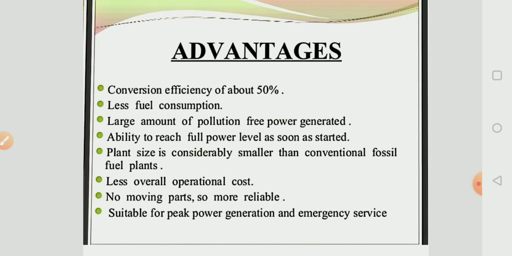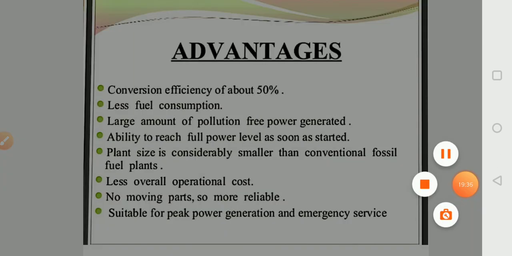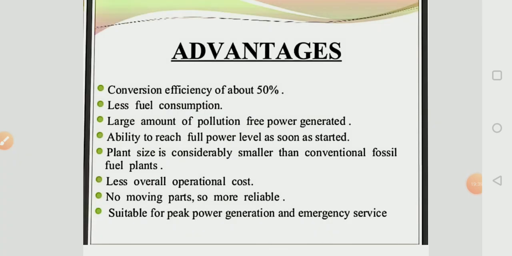Now some advantages of MHD generation. The efficiency is about 50%, and there is less fuel consumption. A large amount of pollution-free power is generated. It has the ability to reach full power level as soon as it is started. The plant size is considerably smaller than a conventional fuel plant, with lower overall operation cost.